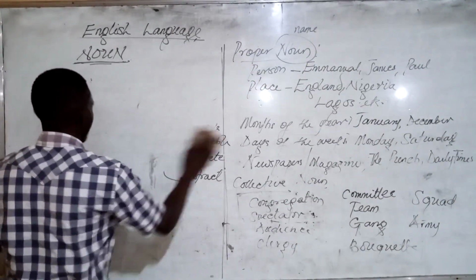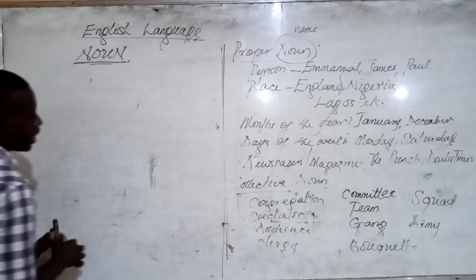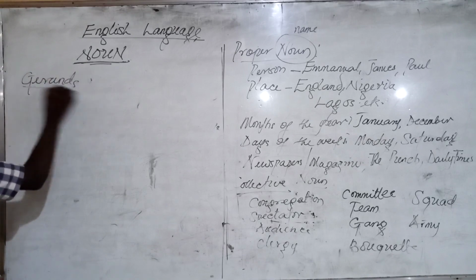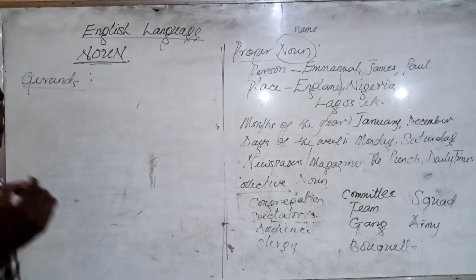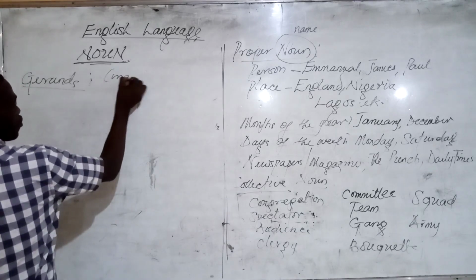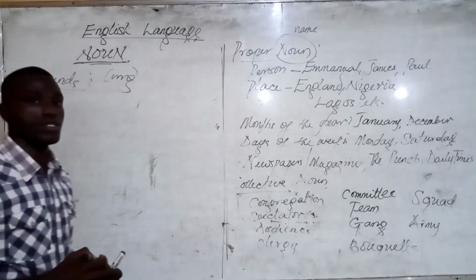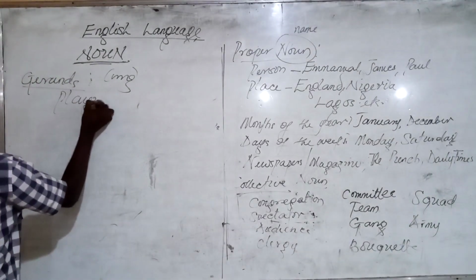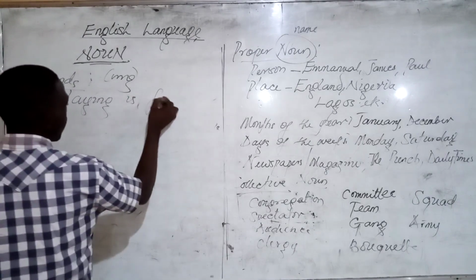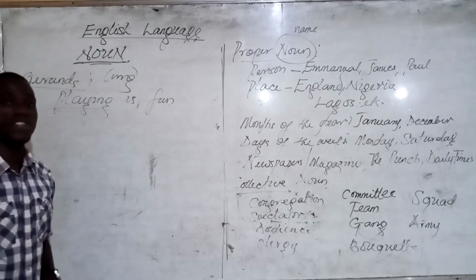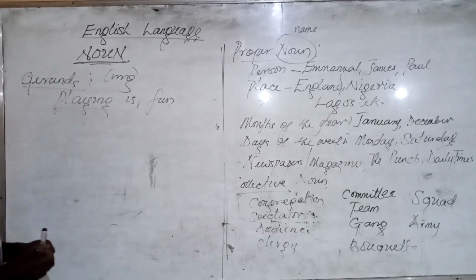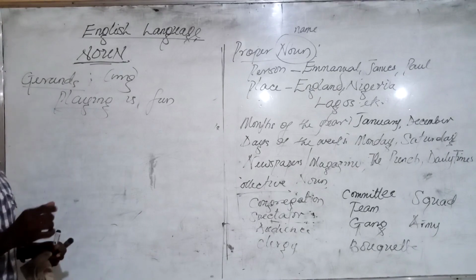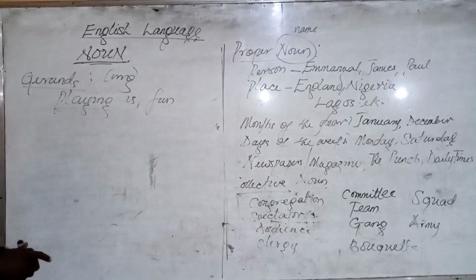Now, let's discuss the next noun, which is the gerund. You see, gerunds are basically verbs that are turned into nouns by the addition of ing. So when you add ing to those words, they turn into nouns. Those are gerunds. Example, playing is fun. So you see, playing here is a noun, alright? Driving is an interesting activity. Driving there is going to be a noun, a gerund, of course, alright?